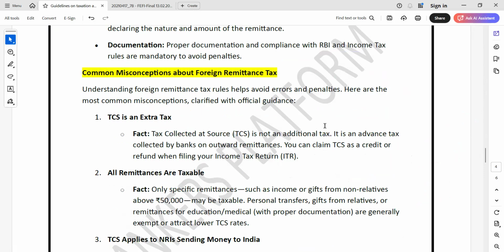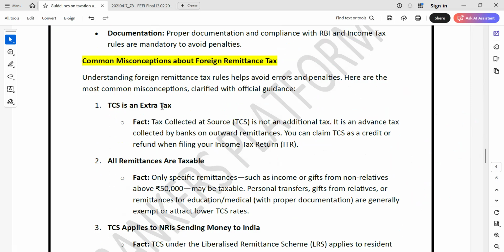Some misconceptions are there, so let's see. Misconception: TCS is an extra tax. What is the fact? The fact is that TCS, tax collected at source, is not an additional tax. It is an advance tax collected by the bank on outward remittance, and you can claim TCS as a credit or refund when filing your ITR.